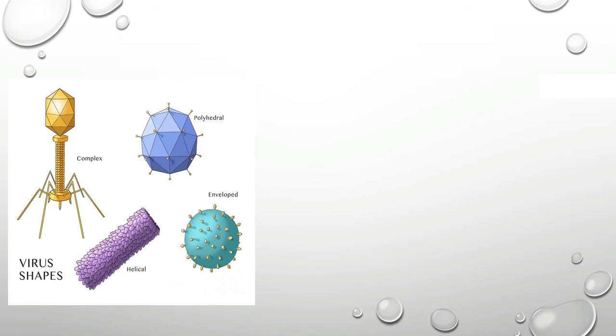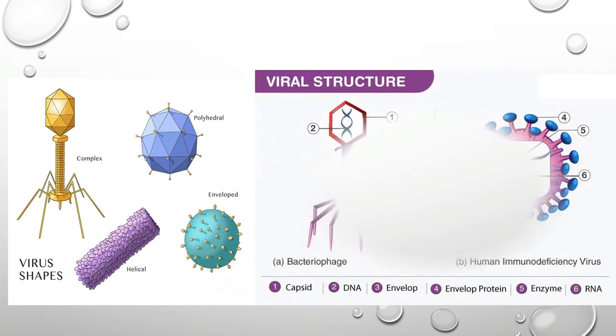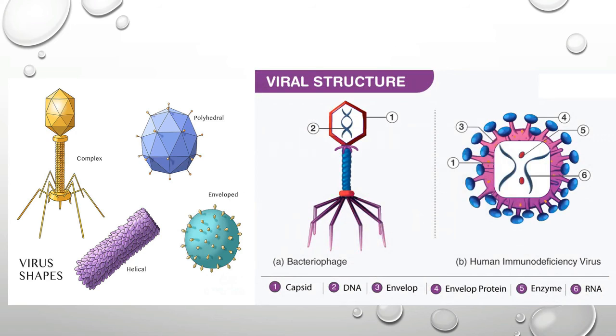Now here you have a diagram containing viruses of different shapes. So these are the common shapes you can find among viruses. And also here is a diagram which explains the structure of the virus. Here it has labeled the parts of the virus, so you can understand the structure of a virus. And also you can see that they don't have a cellular organization as in other microorganisms. So these are the main things that you should know about viruses.